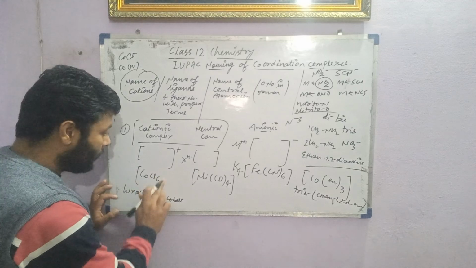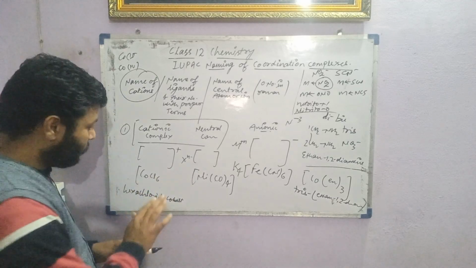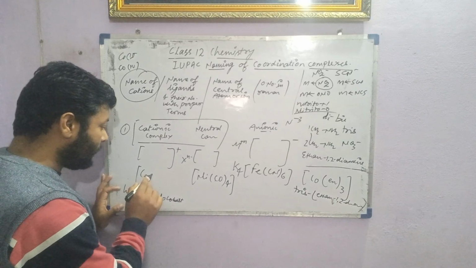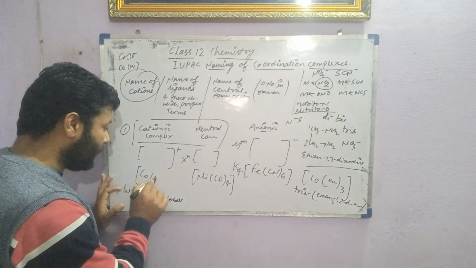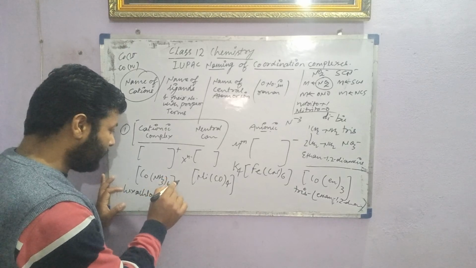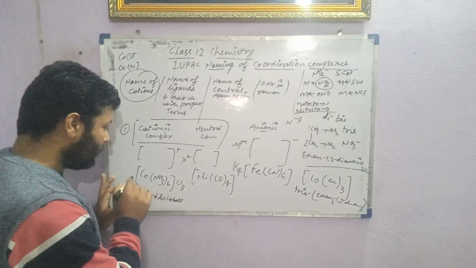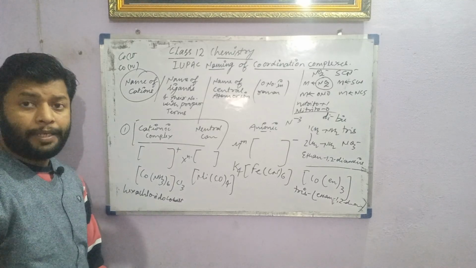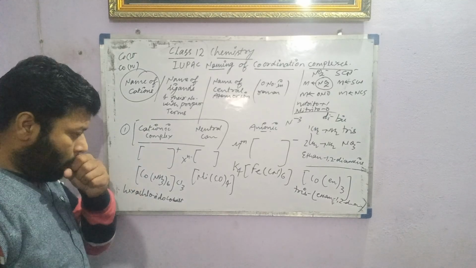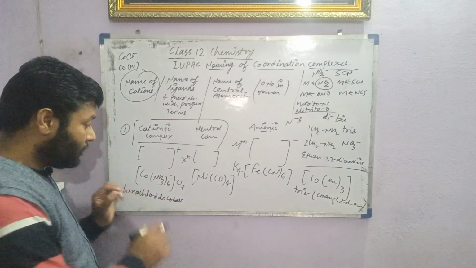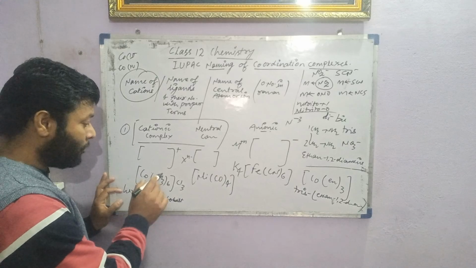So before going to that, we can take another example, like Co(NH3)6Cl3. Yes, it can be an example, because now the cobalt can carry +3.